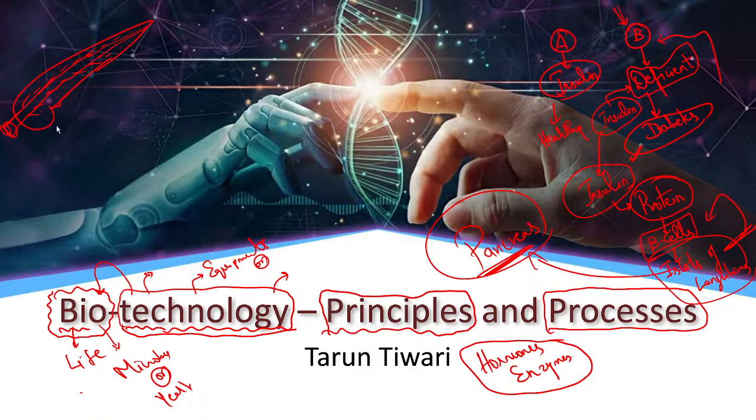If we magnify this ball, there will be alpha cells, beta cells, gamma cells, and delta cells, all present inside the islets of Langerhans. Alpha cells will secrete glucagon, and beta cells will secrete insulin.